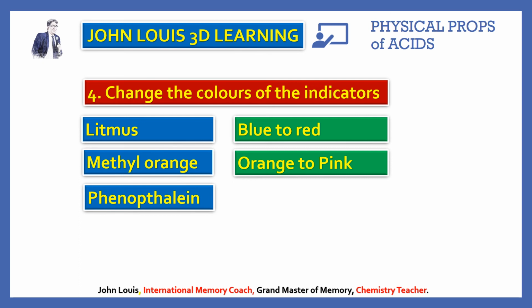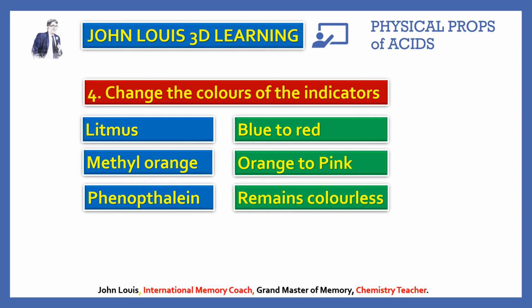And the third one, phenolphthalein. Phenolphthalein is colorless in acidic medium, but it gives pink color in alkaline medium. You have to be very careful. So phenolphthalein gives pink color in basic medium, but in acidic medium it is colorless. Okay, so they change the color of the indicators, and by looking at the color of the indicator in a particular solution or liquid, we can find out whether it is acidic or basic in nature.